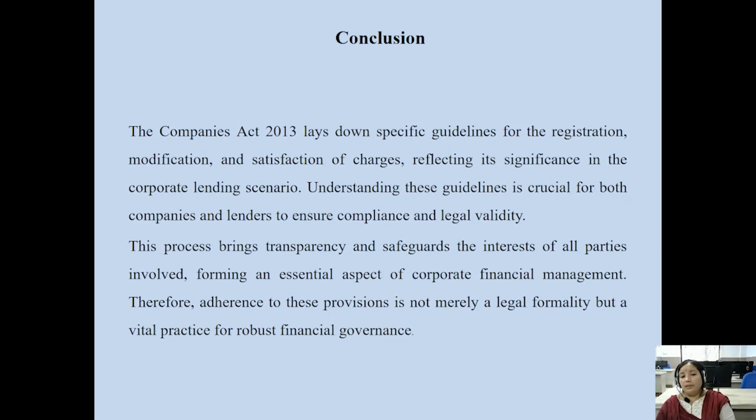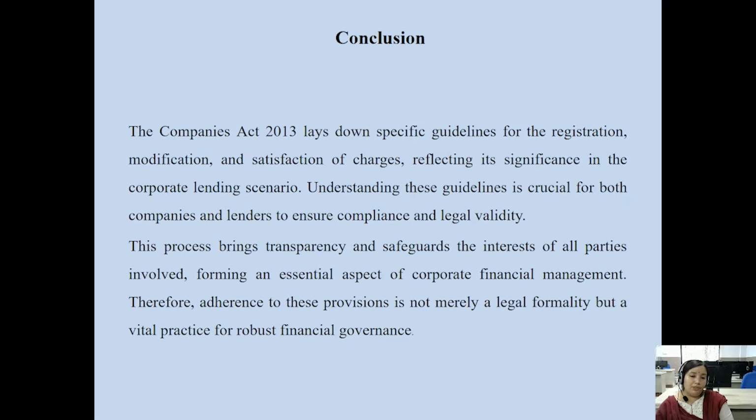So this process brings transparency and safeguards the interests of all parties involved, forming an essential aspect of corporate financial management. Therefore adherence to these provisions is not merely a legal formality, but a vital practice for robust financial governance.